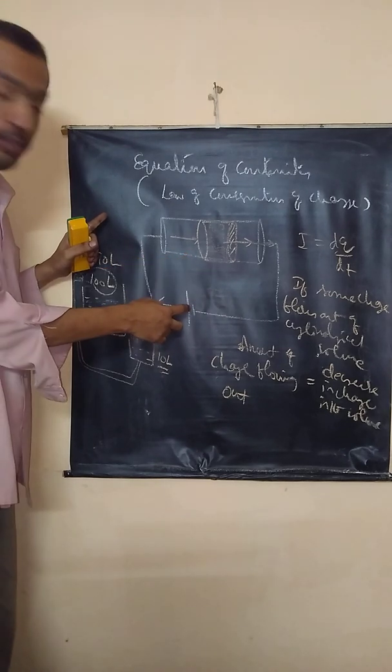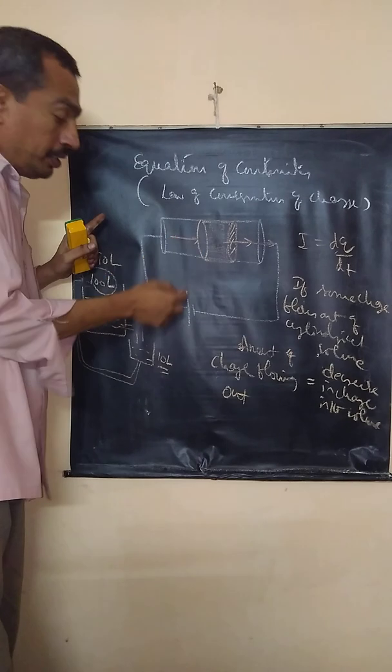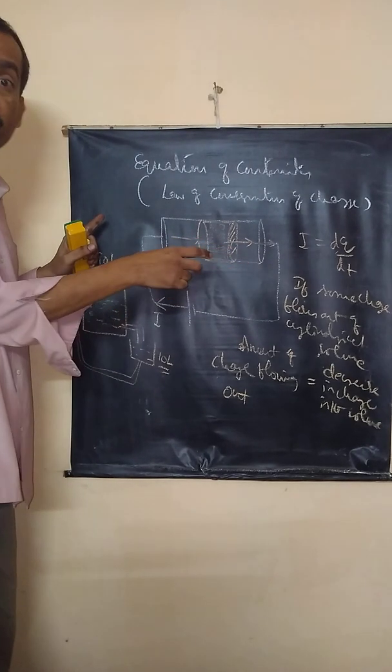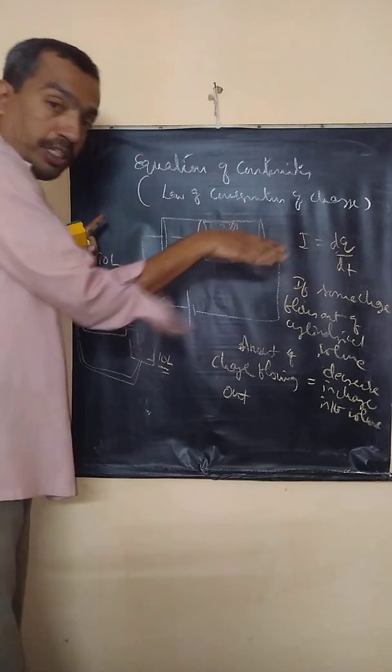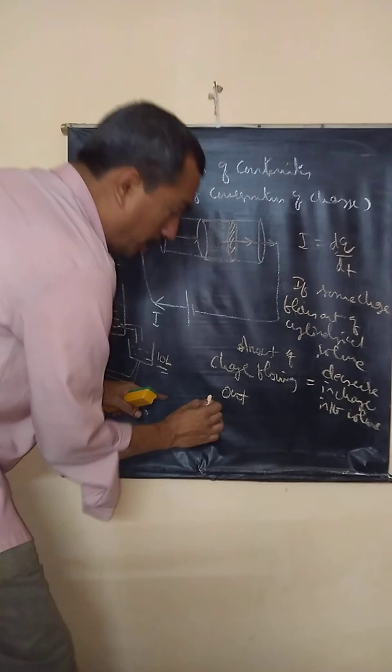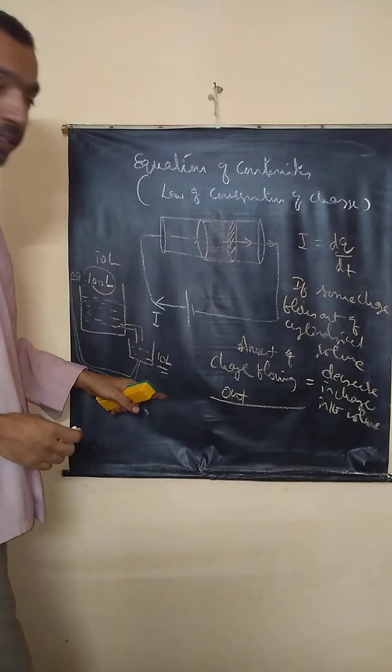Suppose it is connected to a power supply, then some charge may come in, some charge goes out. There will be a steady state, but imagine if there is some charge taken out, it should immediately be accompanied by a decrease in charge. So the amount of charge flowing out, how do I write it?